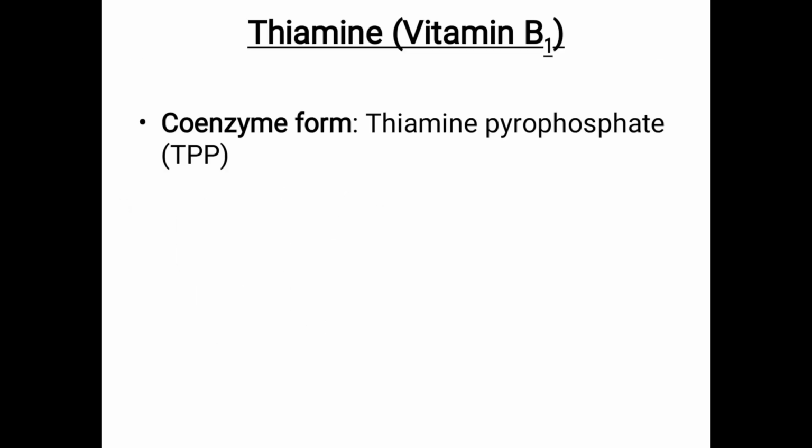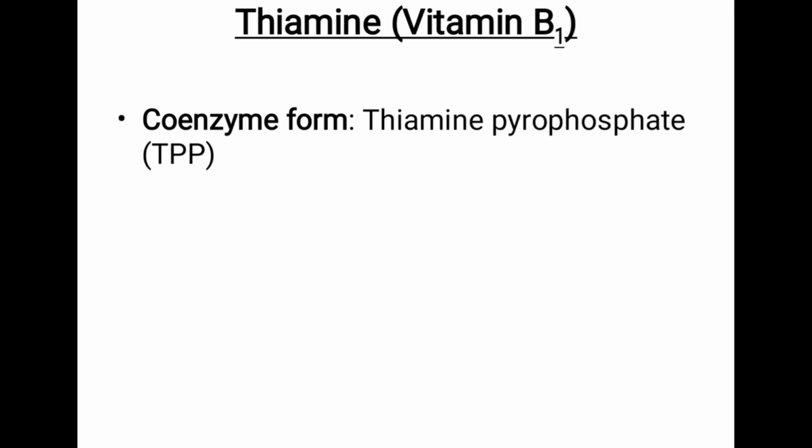This is important. Coenzyme form of thiamine is thiamine pyrophosphate. You can see various biochemical reactions. Of course, metabolism is not there for you, even though if you are seeing metabolic reactions, some you can see these coenzymes, TPP.